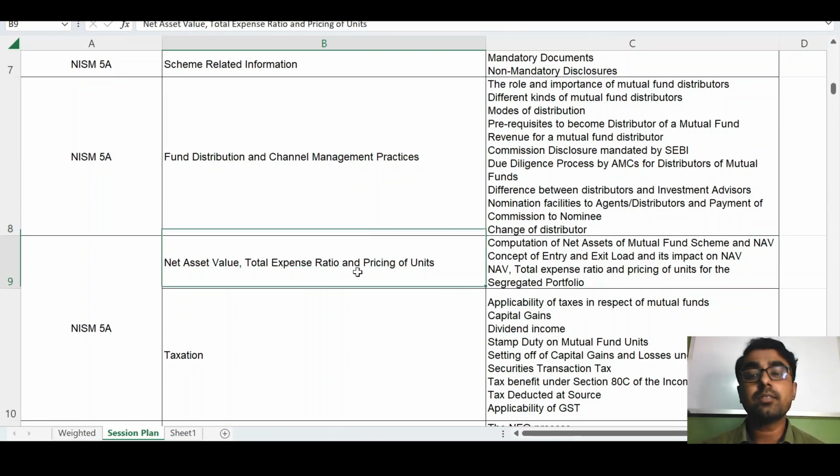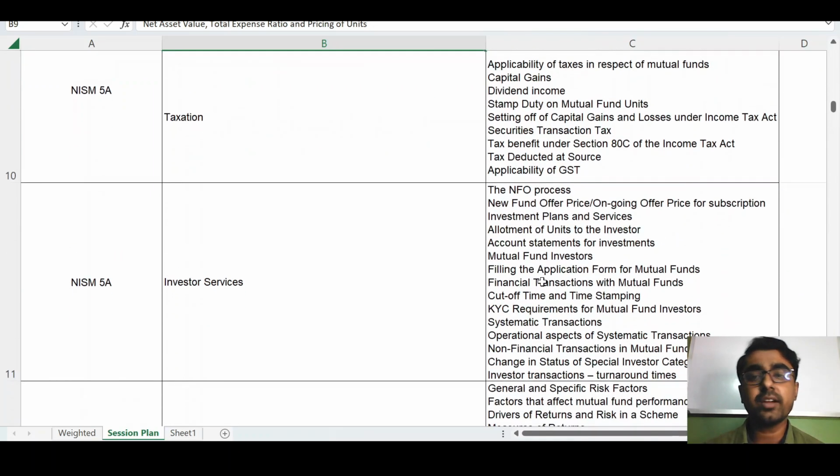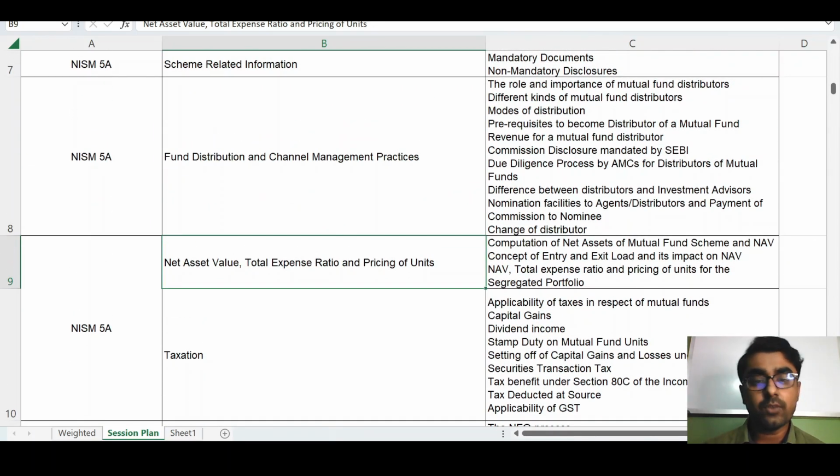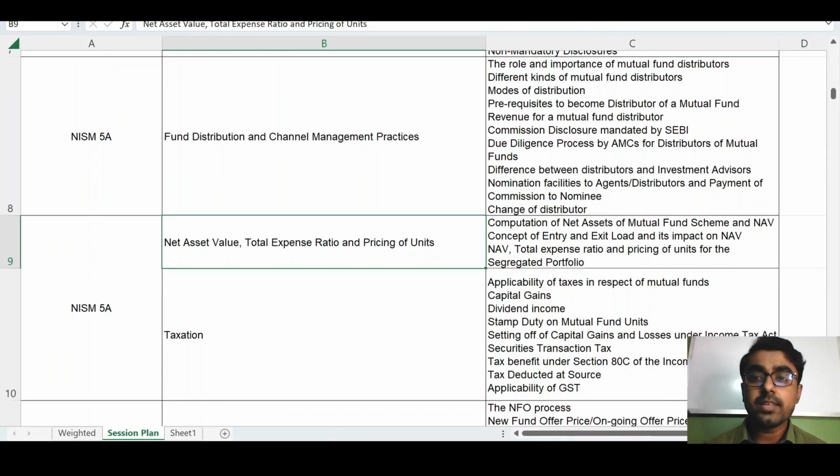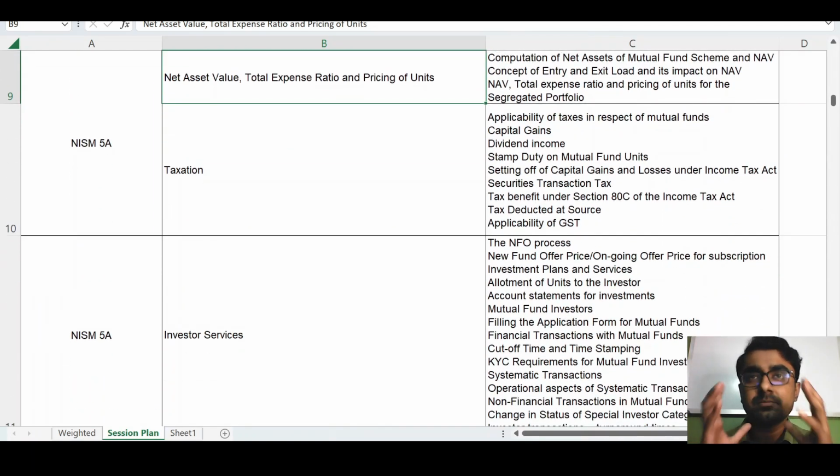Next chapter is about the net asset value, total expense ratio, and the pricing of units. Net asset value, yes, definitely you will have heard this word, NAV. Net asset value is basically the unit price, right? How this NAV is calculated and what different factors affect this NAV, you will learn in this chapter.